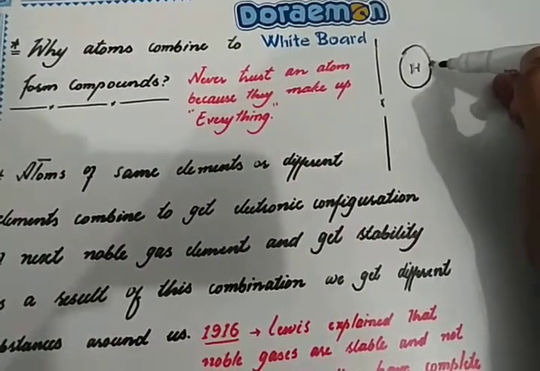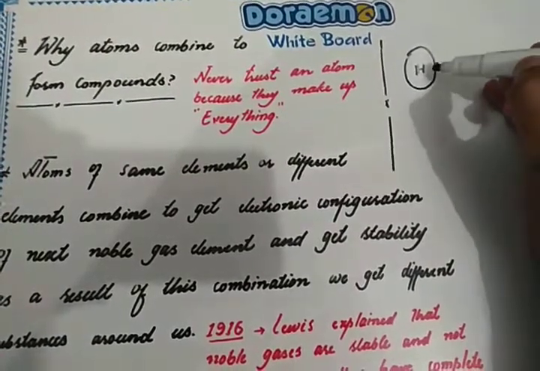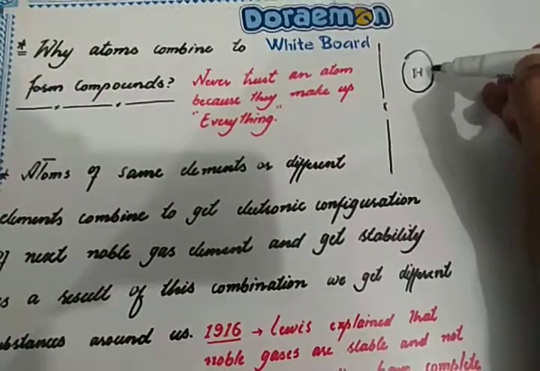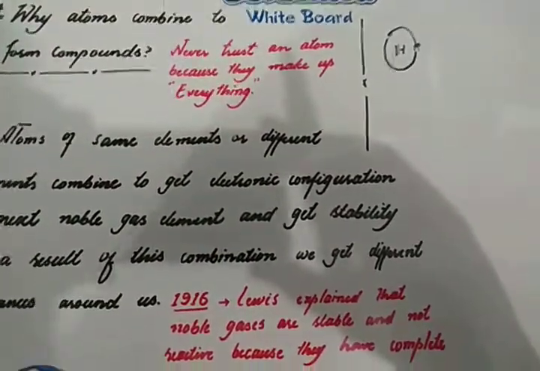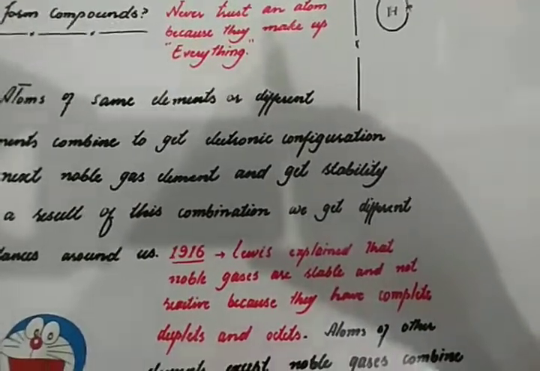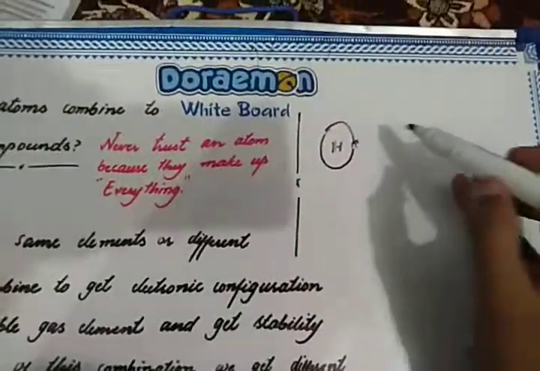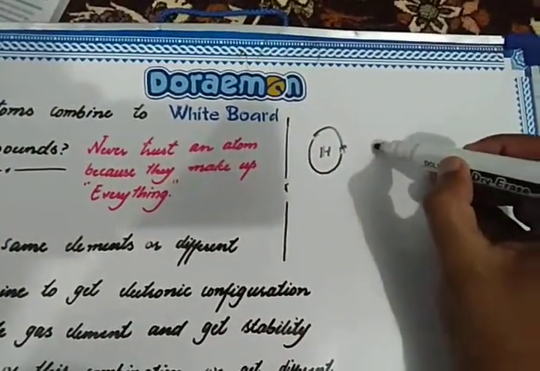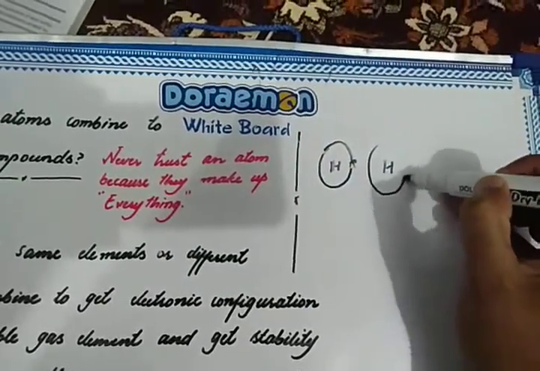As far as the reaction is concerned, why do atoms combine? Atoms have a tendency to complete their duplets or octets, as Lewis said in 1916, that atoms are compelled to react with other atoms of the same element, like this hydrogen element.